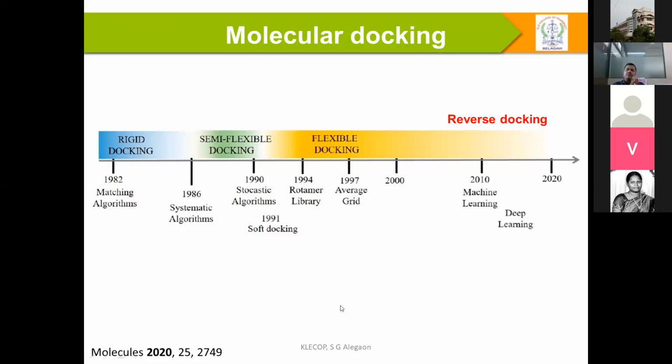In docking, it is almost 40 years back that we started. Now it has taken a different mode, and we have kept all of this in machine learning and deep learning. We are going to get more data, and how we interpret this data is very important. As a basic idea, in reverse thinking, if you take large data, you can come down to smaller data.